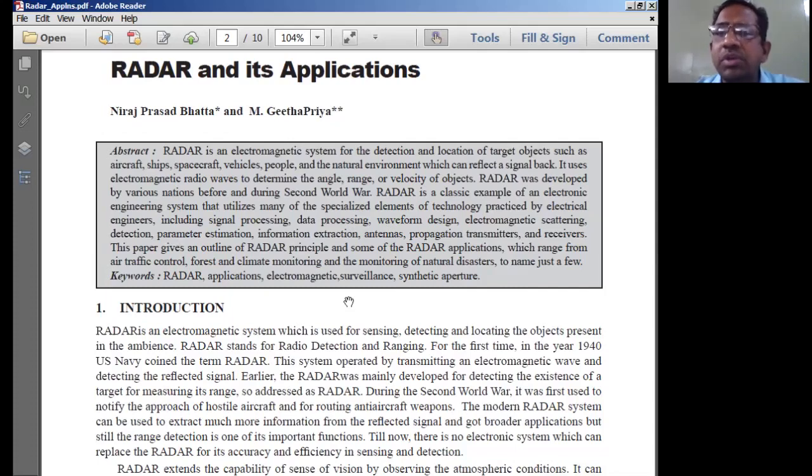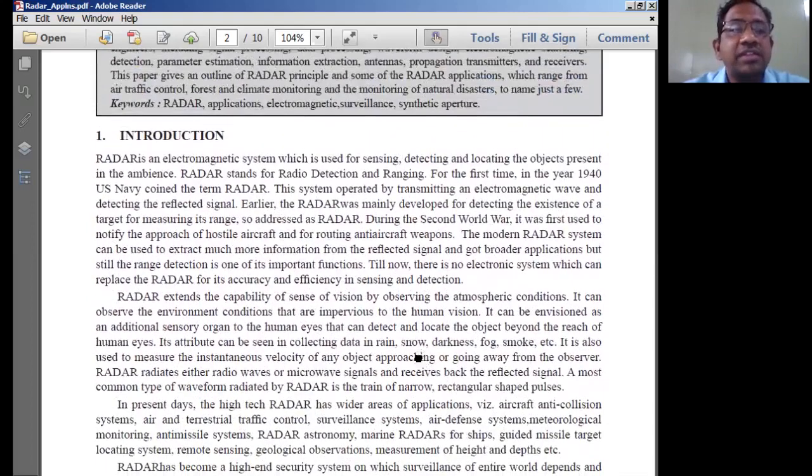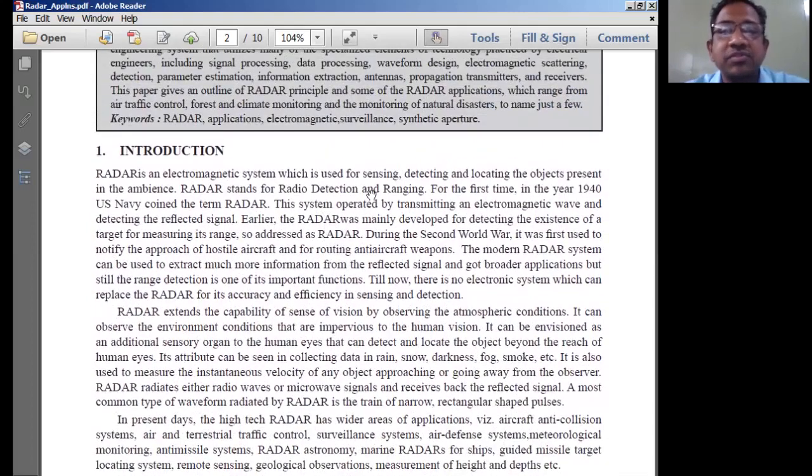We should bother only about the different types of radar systems and how they operate and function, by using their appropriate block diagrams. That's all we have in the syllabus. So radar is basically an electromagnetic system used for sensing, detecting, and locating objects present in an ambience, at a faraway distance from us.